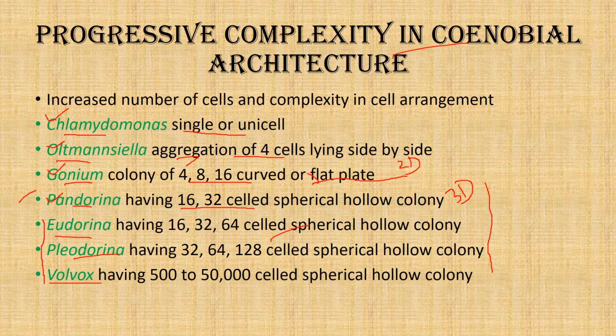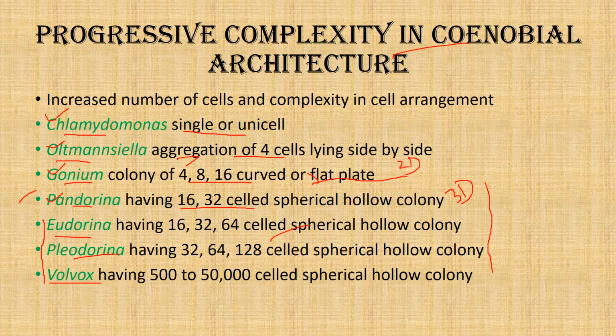If we summarize again, the first point is the increase in the number of cells in the colony. The second point is the increased complexity in the arrangement of the cells, and the third point is the intercellular connection. The fourth point is polarity.